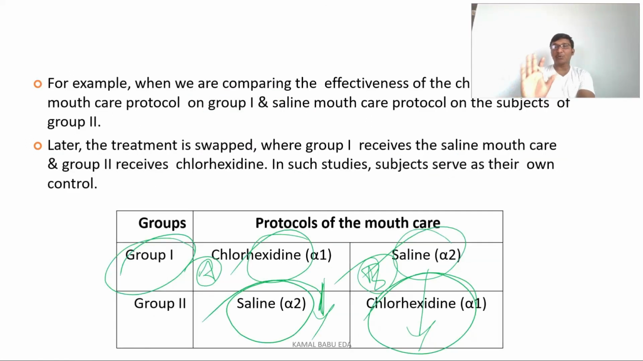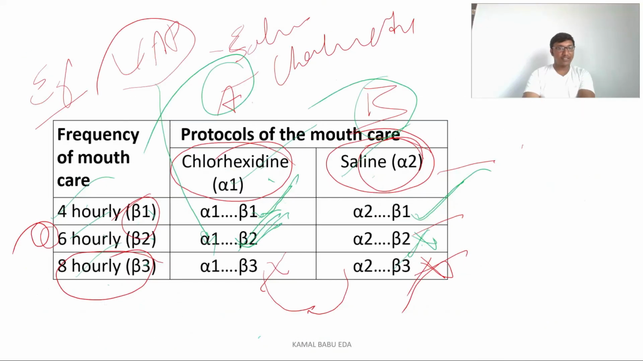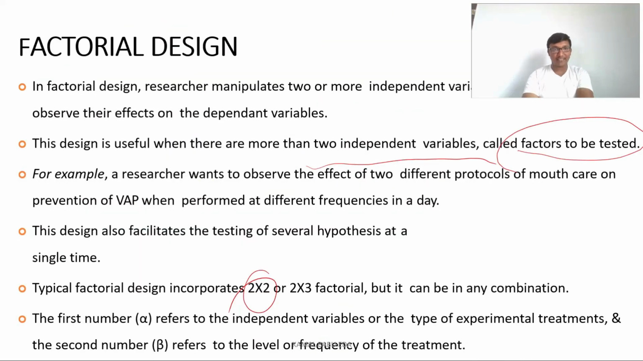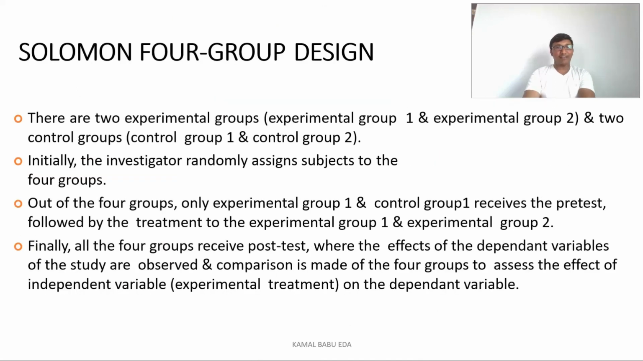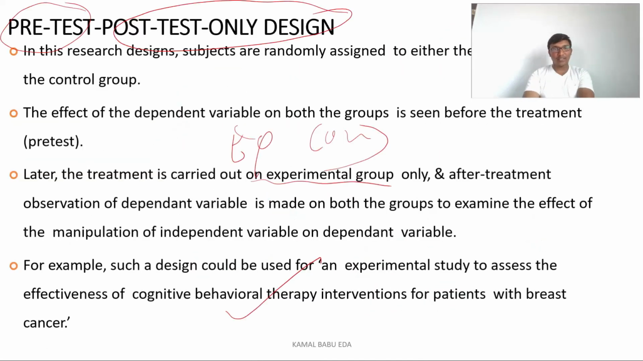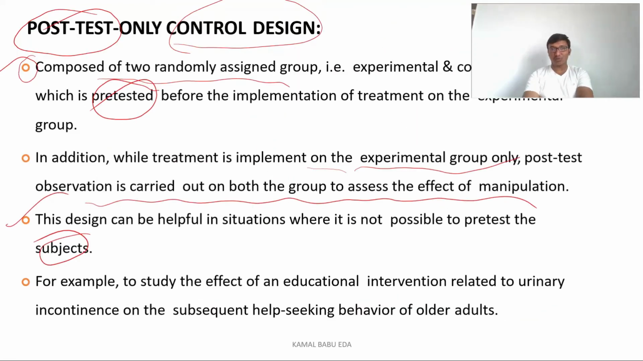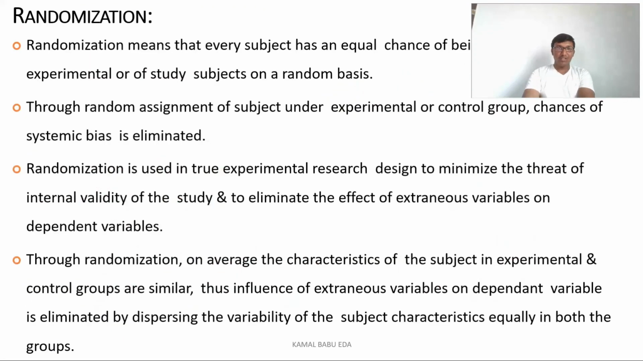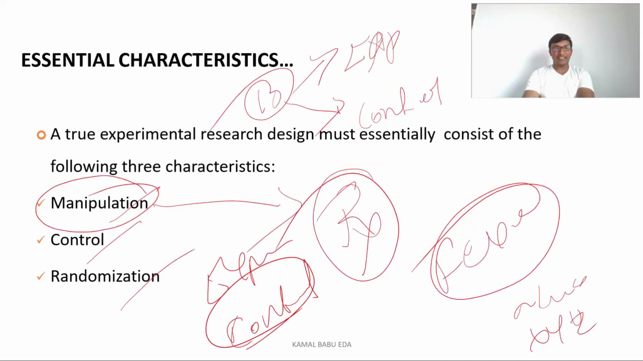So these are the true experimental research designs. What we have discussed so far: the crossover design, the randomized design, the factorial design, the Solomon four group design, the pretest-posttest design, and the posttest only control design. These are the true experimental research designs.